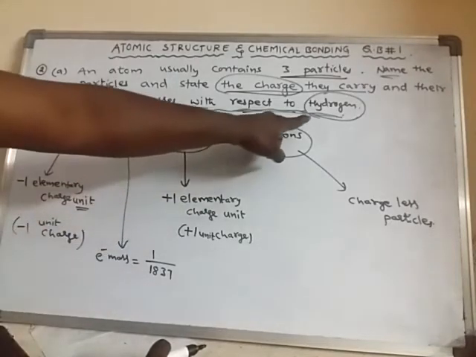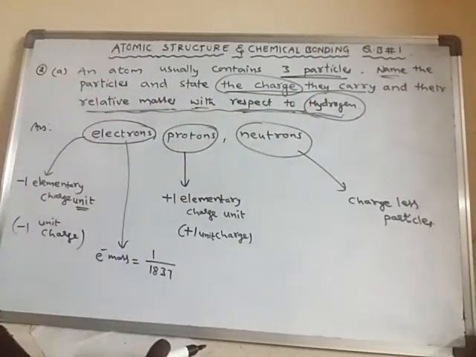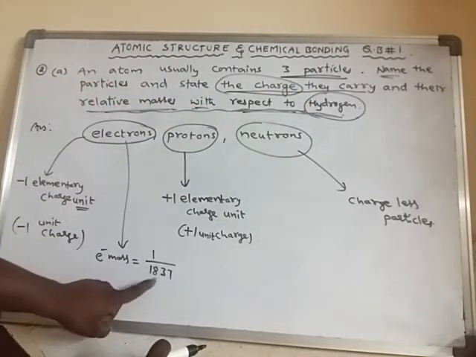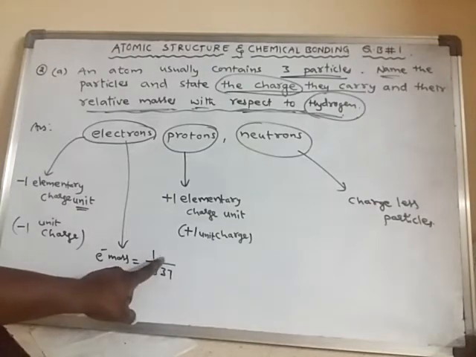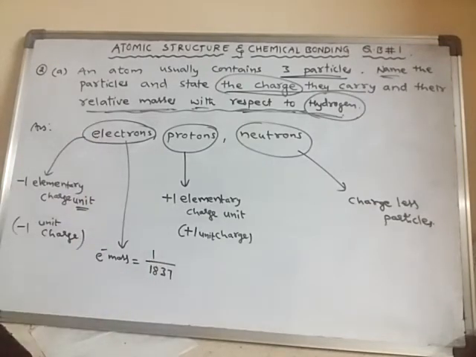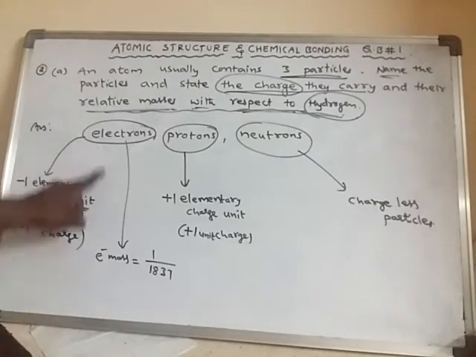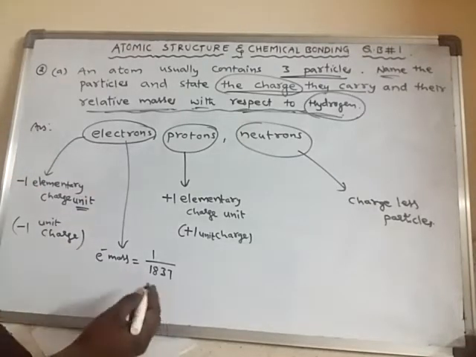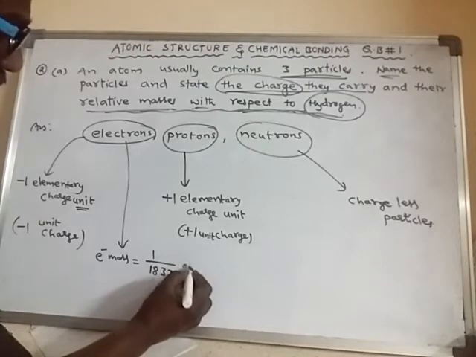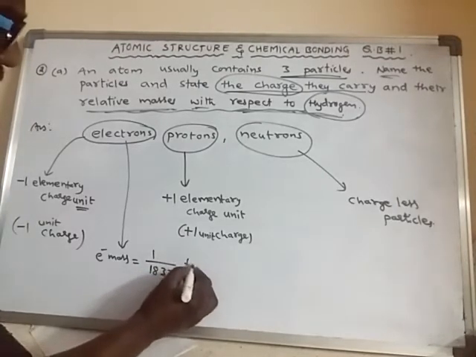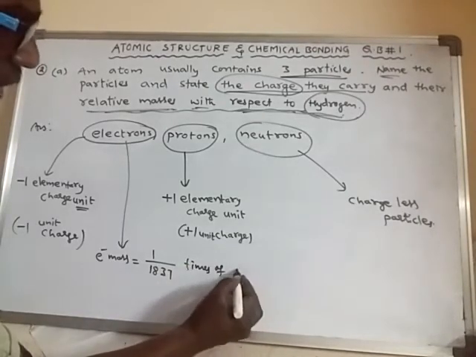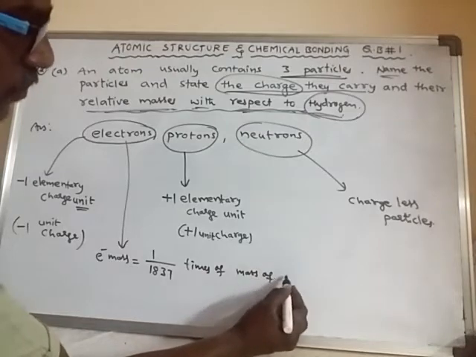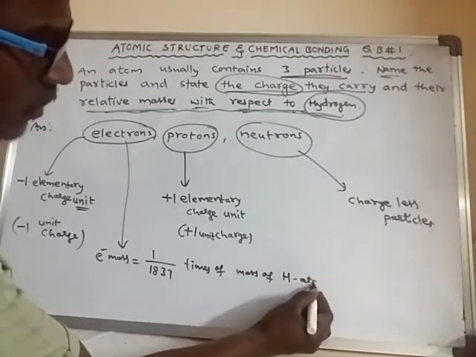That means if you divide the mass of a hydrogen atom into 1837 parts, every one part is equal to the mass of one electron. Or else simply we can say the mass of an electron is 1 by 1837 times the mass of a hydrogen atom.